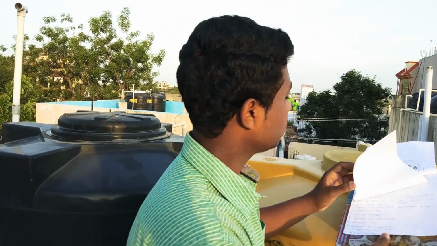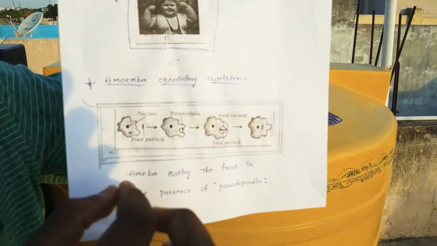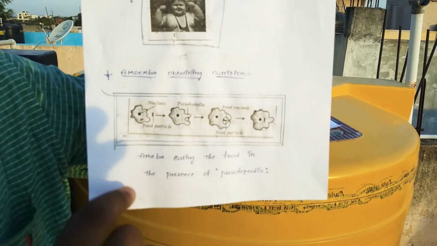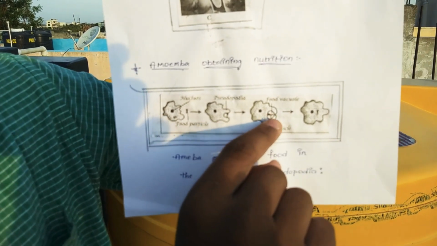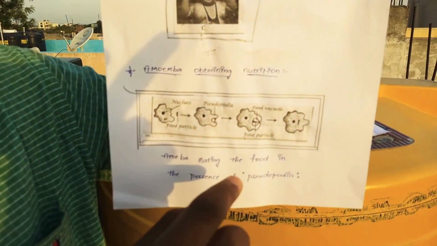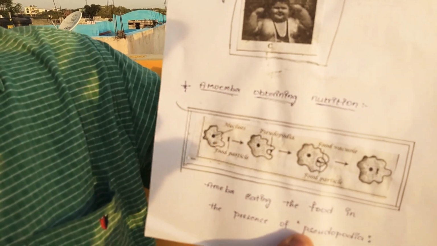Do you know, friends? Organisms also obtain their nutrition. Organisms, for example bacteria and amoeba. We will first show amoeba nutrition. Here see, friends, this is the amoeba structure. In this, the middle of the cell is the nucleus. It forms a pseudopodia process. Here we observe this is a food grain. With the help of pseudopodia, the process of eating occurs in the amoeba. This is the process of obtaining nutrition in the organism.